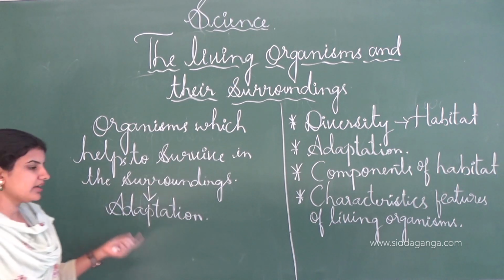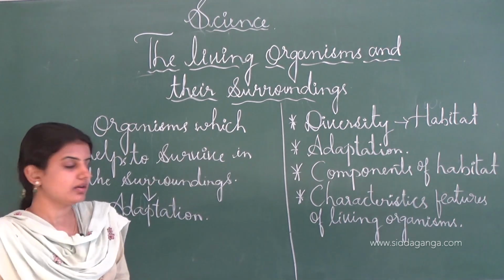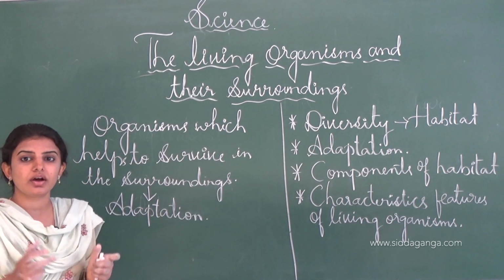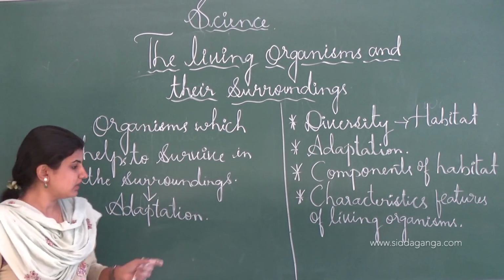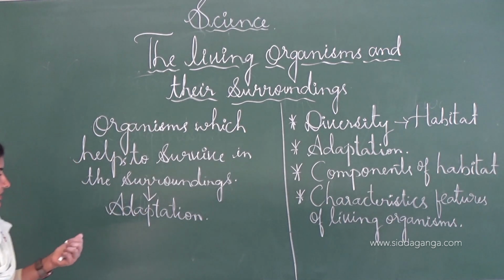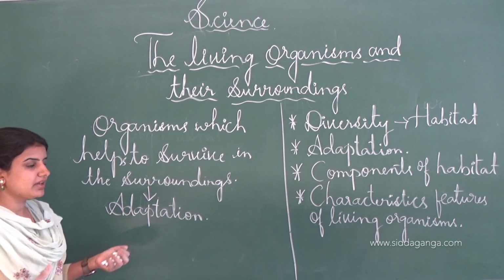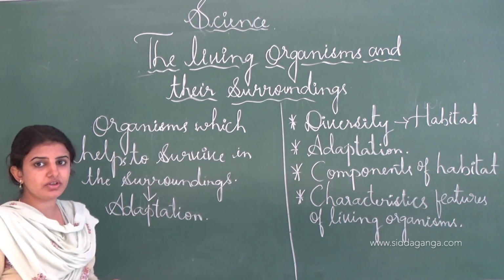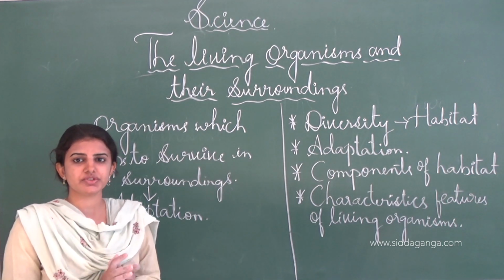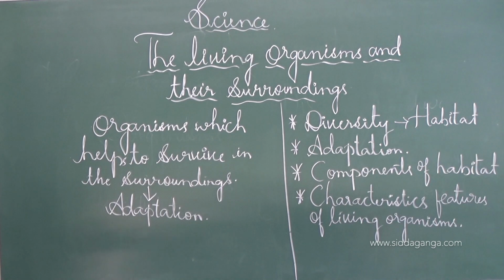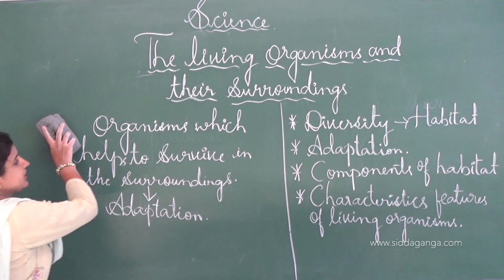Or in another definition, adaptation is the organisms which help to survive in a particular place, also called as adaptation. See, this is how we can say that different types of animals will adapt in a particular area and a particular situation. Next we shall move on to the components of the habitat.